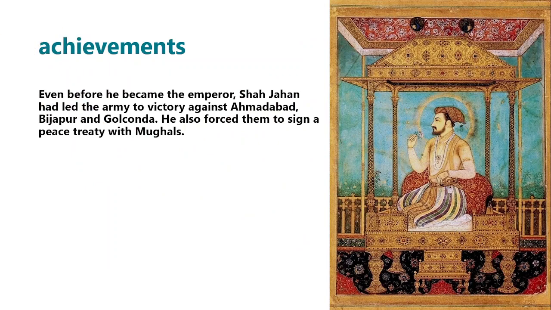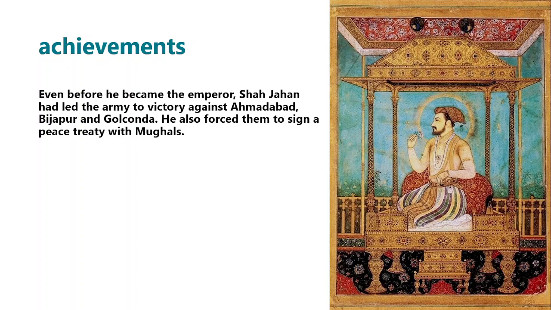His achievements were: even before he became the emperor, Shah Jahan had led the Mughal armies to victory against Ahmednagar, Bijapur, and Golconda and forced them to sign peace treaties with the Mughals. The Mughal Empire now included almost the entire Deccan region. He also led successful military expeditions against Mewar and Kangra and crushed the growing power of the Portuguese in Bengal.